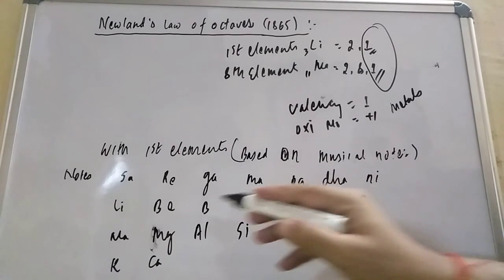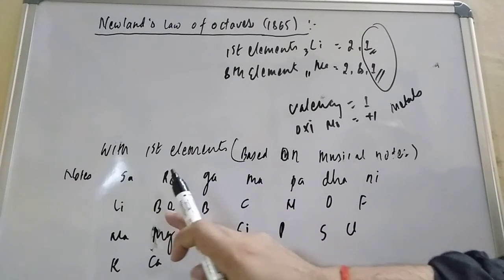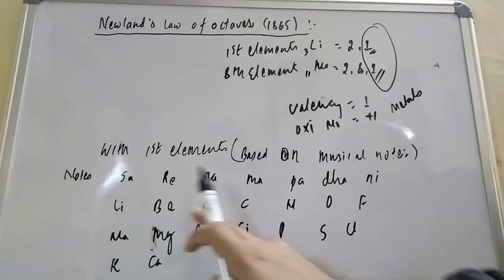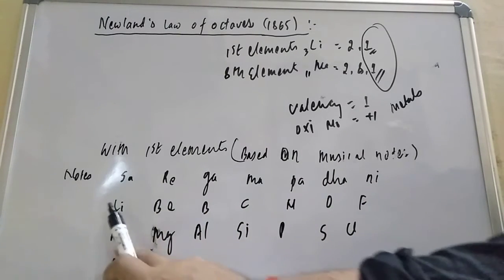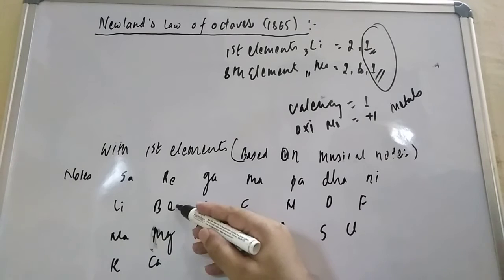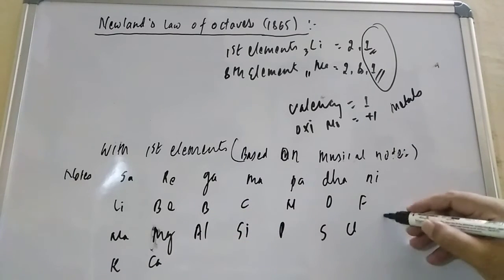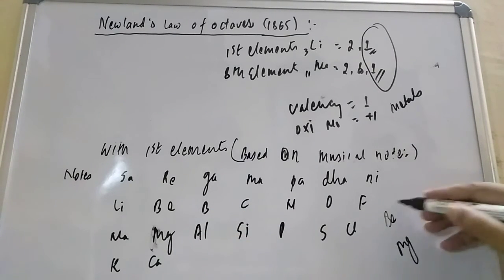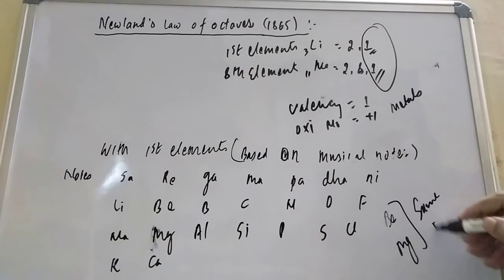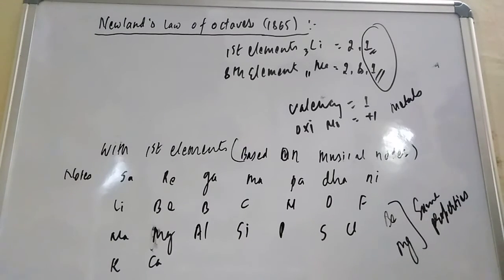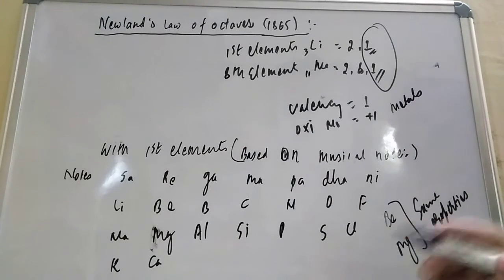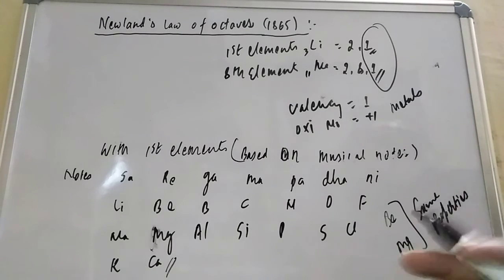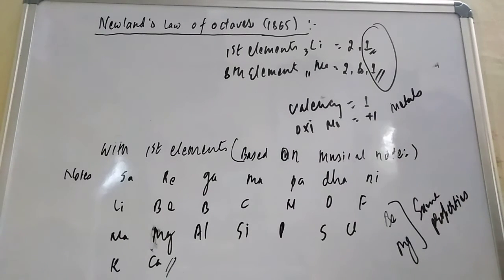Now consider beryllium. Suppose you consider it as 1, then counting 1, 2, 3, 4, 5, 6, 7 and 8 brings us to magnesium. Beryllium and magnesium both have the same properties. So whatever Newland discovered in this periodic table was quite feasible, up to calcium. For higher atomic mass elements, this periodic table is not applicable.